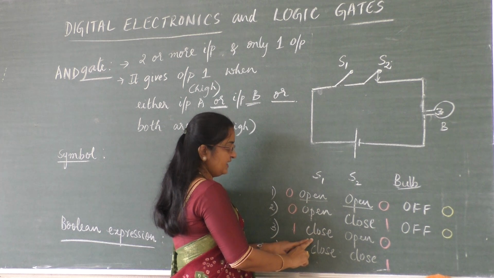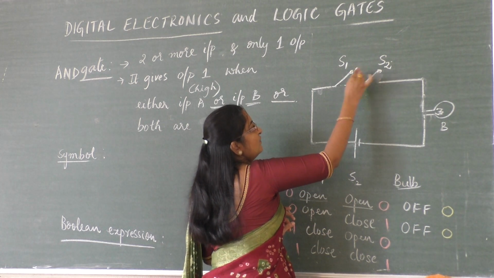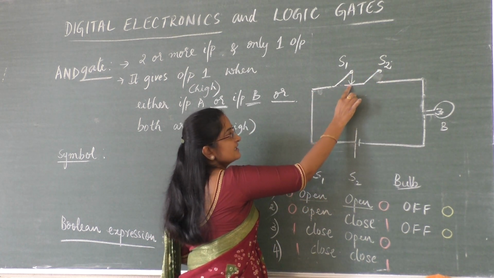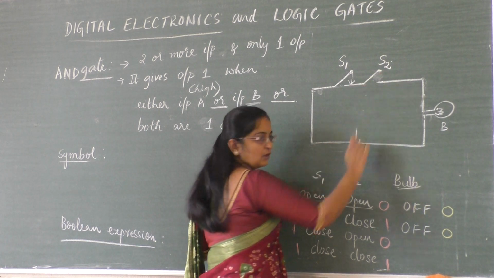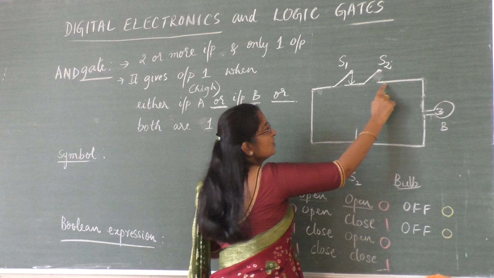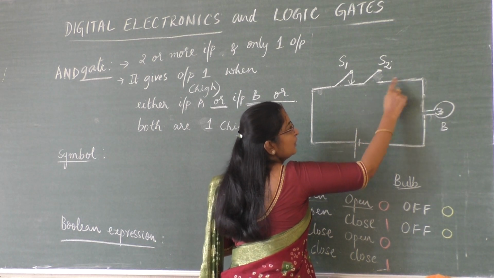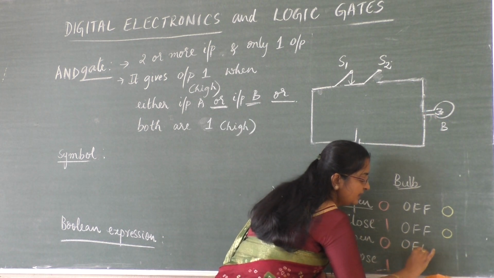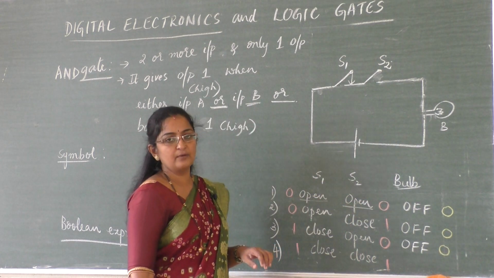Next, S1 close and S2 open. I am closing S1 and S2 is open. So current will flow like this. Since this is closed, it will come like this. But since this one S2 is open, it can't cross it. It can't cross this circuit component, and as a result current cannot flow here. Bulb will not get the current and bulb will again remain under off condition. Again let me represent it as 0 for off.